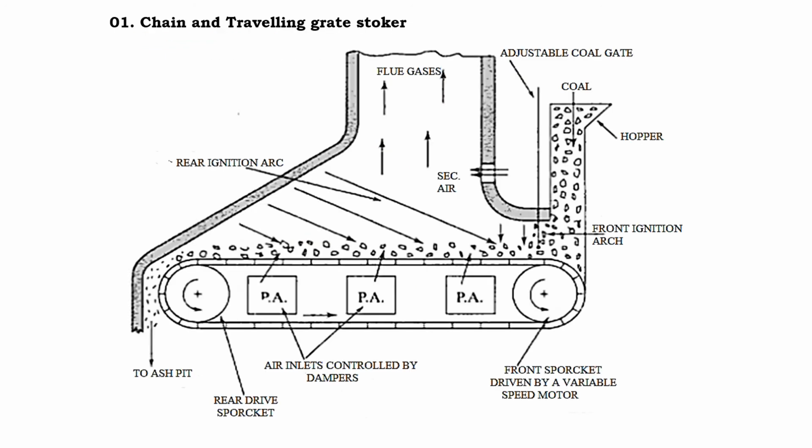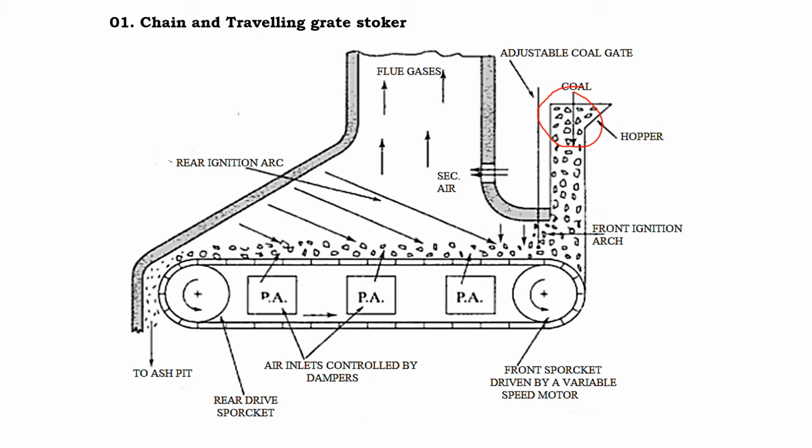Okay, so let us study the chain grate stoker. This chain grate stoker is an overfeed stoker and it is a conveyor type stoker. In an overfeed stoker we are supplying the primary air from the bottom and the coal is supplied from the top. This is the coal hopper, where the coal is stored and is about to be delivered into the furnace.